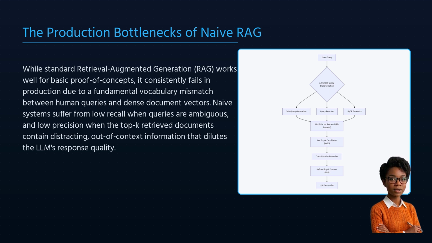When a user asks a complex or poorly phrased question, a simple vector similarity search on embeddings often misses the most critical documents. To solve this, we must transition from simple retrieve and read to an advanced RAG framework that actively transforms user queries and intelligently re-ranks candidate documents. Today, I'm going to show you the architectural blueprints of how high-scale enterprise systems achieve state-of-the-art accuracy.